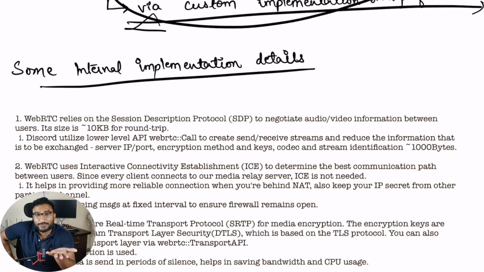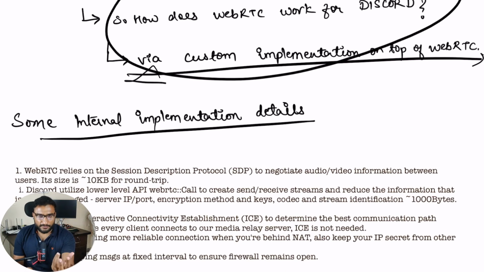Let's say this is an open source project. I will fork it into my repository and I will customize it for my use case so that it works for my use case and scales for the customers I am looking at. I have millions of customers. I have to scale for those customers, right? So if WebRTC by default is providing peer-to-peer communication and I see that it's not scaling to that number of customers, what I will do is I will take out this library. I will do some kind of custom implementation on top of it, and it will work for my users.